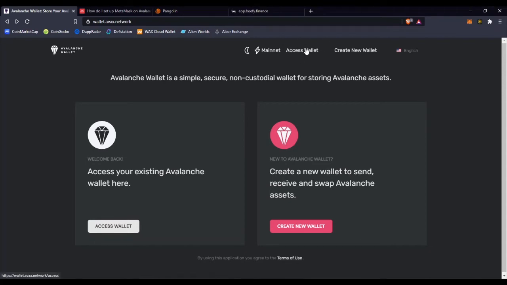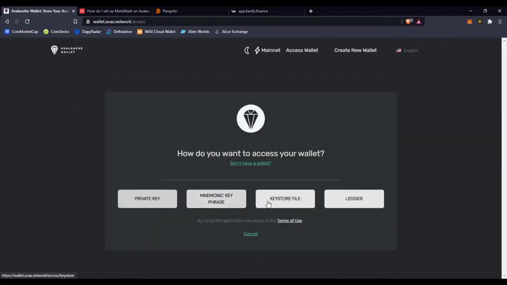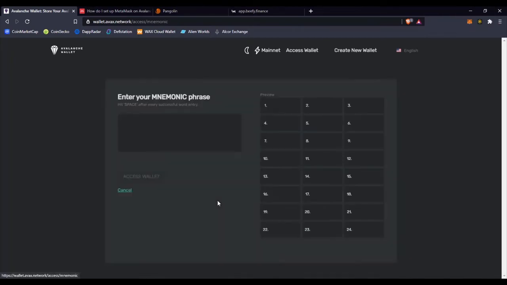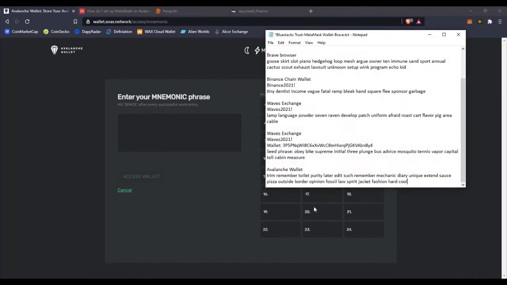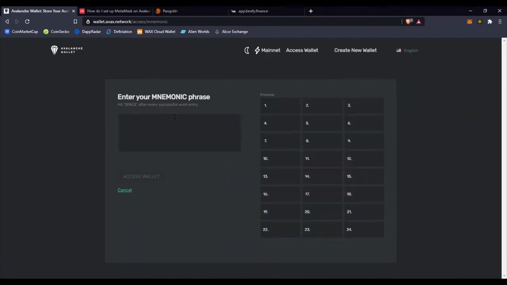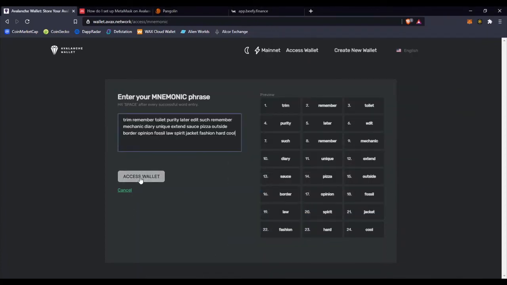After you have created it, you go to access wallet, you select the way you want to log in to the wallet. I select mnemonic key phrase. In general, this is more dangerous. You can use Keystore or a Ledger if you have one. But for our example, and in order to be quicker, I will use this one. Don't worry, these wallets are just for testing.